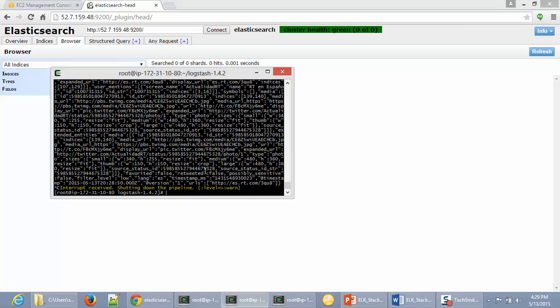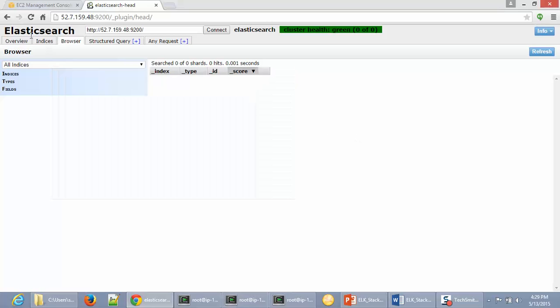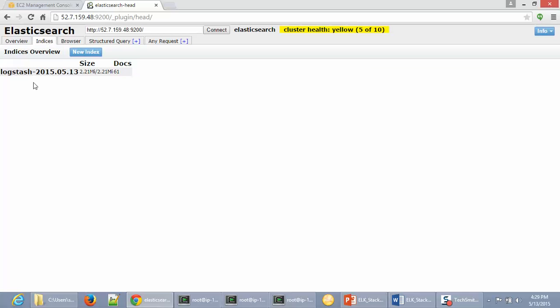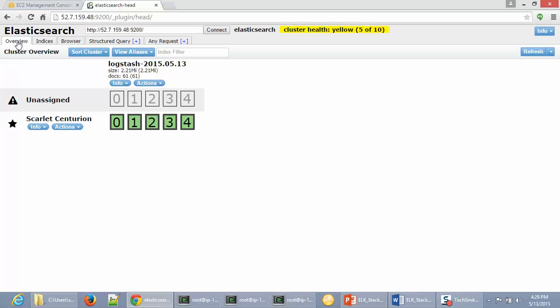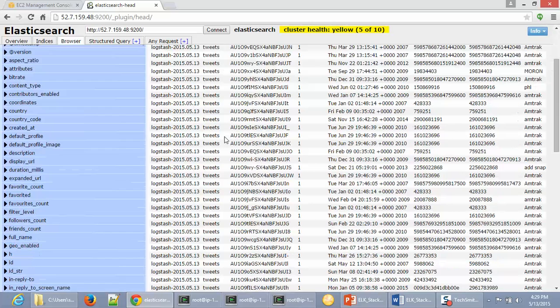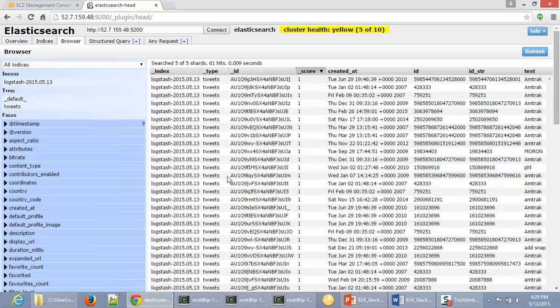Now if we come to our Elasticsearch head plugin and refresh it, we might be able to see our indexes. You have one index created, known as Logstash. And if you go to the browser, you can see we have around 61 records. That might be enough for us for analysis for now. Each of the records here is a tweet, and we have 61 of them.